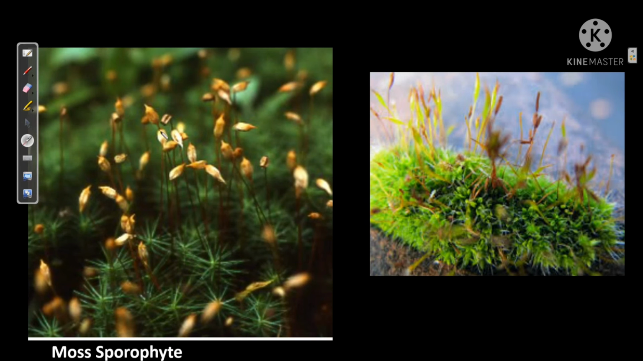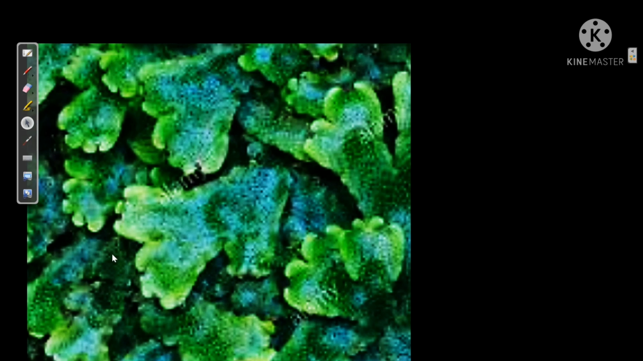And this is how the capsules look. These are leafy stages. What we see here are leaves, and on top of that, what is seen here are called capsules in which the spores are present. This is Marchantia. You can see they are shaped like a liver. They are also found in damp places.